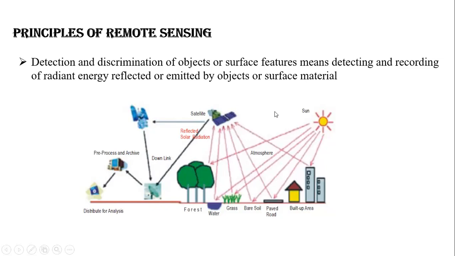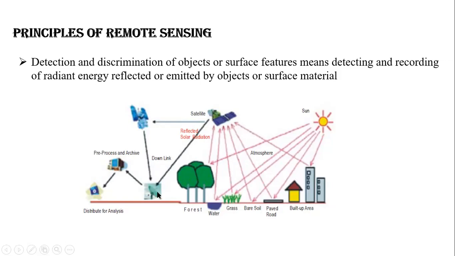Say for example, students, here some buildings are there, some trees are there. Building reflection is different. The small pavement road, this road reflection is different. Grasses are different. So every object's reflection is different. In trees also, students, there will be a different reflection. So all these different reflections will be read by the satellite. That electromagnetic radiation will be sent to the ground link, and those radiation data will be processed.